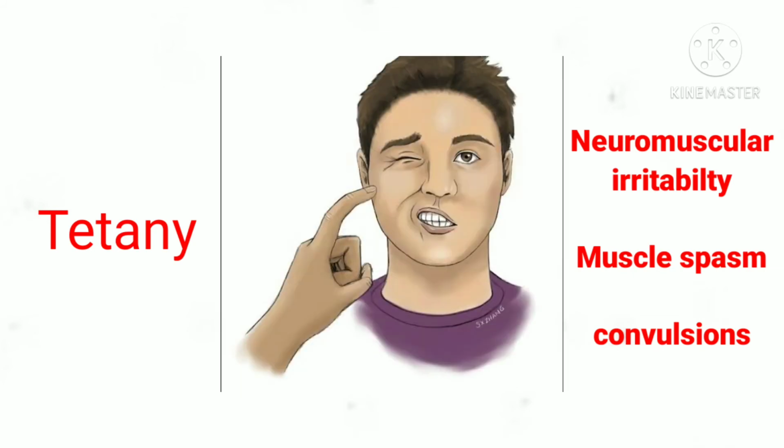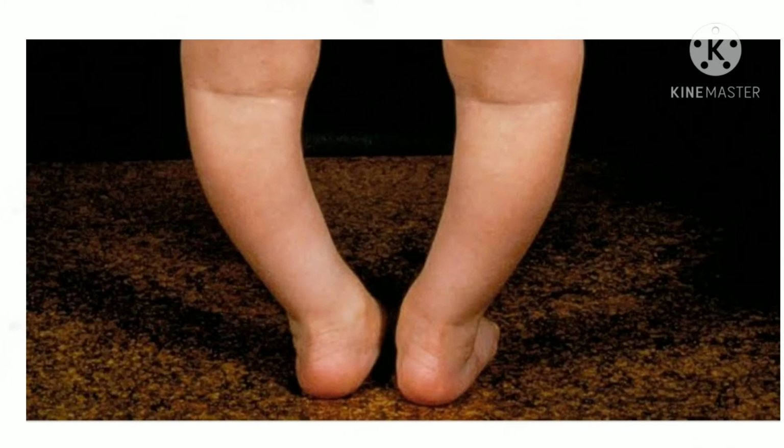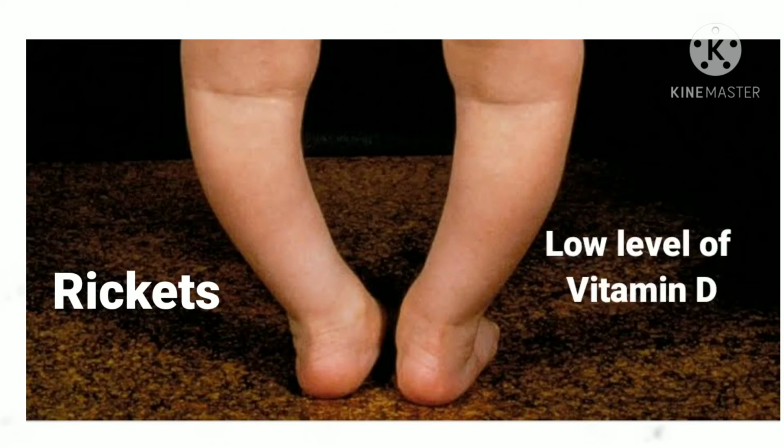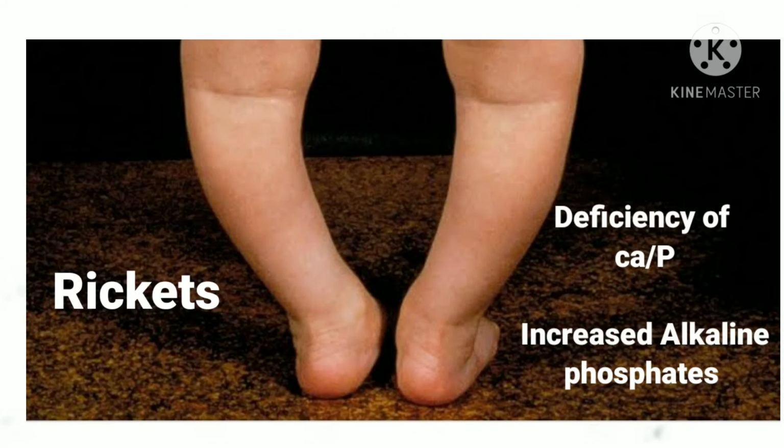Now let's see about rickets. Rickets is a disorder of defective calcification of bone. This may be due to low level of vitamin D in the body or due to dietary deficiency of calcium and phosphate or both. The concentration of serum calcium and phosphorus may be low or normal. An increase in the activity of alkaline phosphatase is a characteristic feature of rickets.